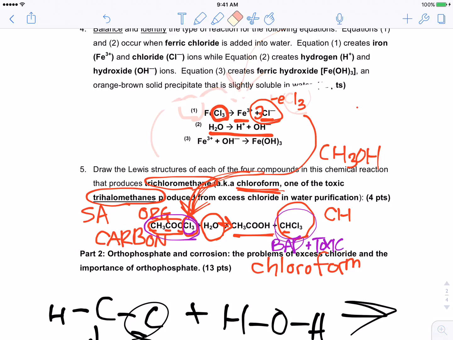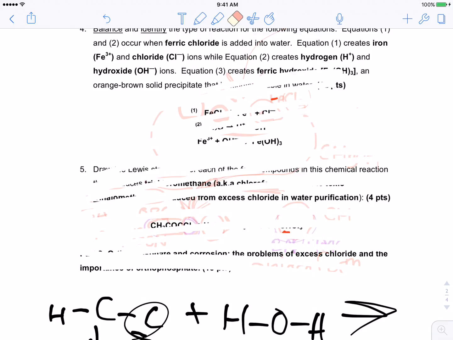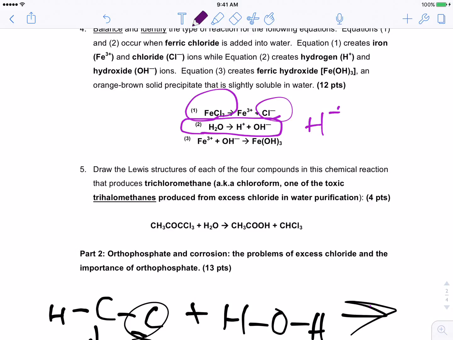There is one more thing I want to show you about your reactions. So we talked about what's the problem with the chlorine. Well, we didn't pay much attention to this guy. When we add the ferric chloride into the water, it causes the water to ionize. So we have H plus ions, which are just protons, and then we have something called a hydroxide ion. You don't need to worry too much about those.